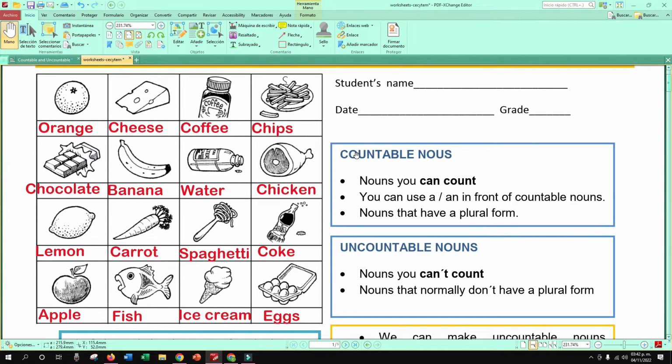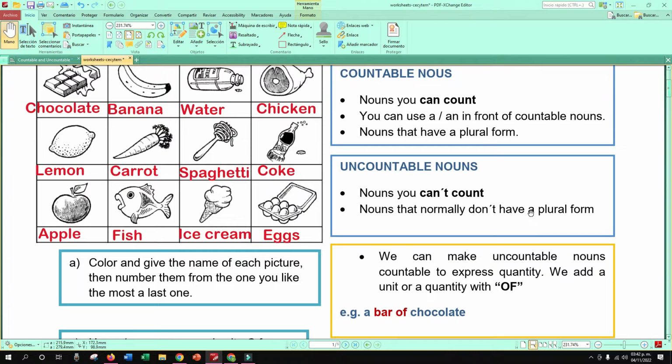Countable nouns, you can count them. You can use a or an in front of countable nouns. Nouns that have a plural form. Uncountable nouns. Nouns you can't count, right? Nouns that normally don't have a plural form. Normalmente los nombres incontables no tienen su forma plural, ¿verdad?